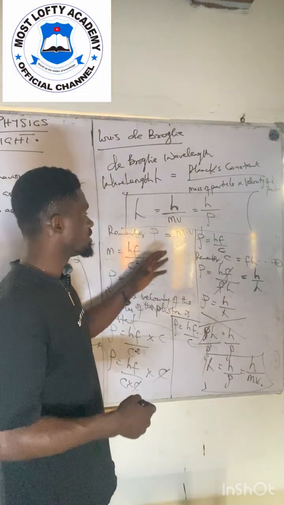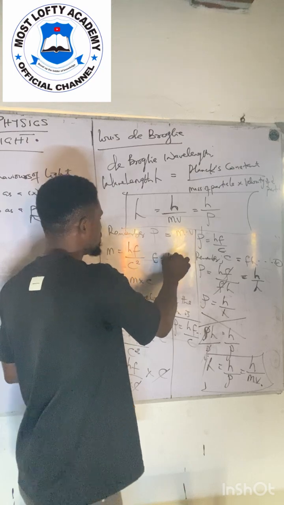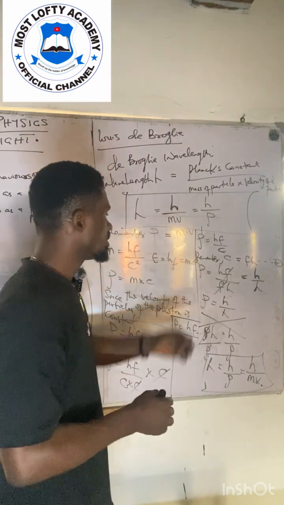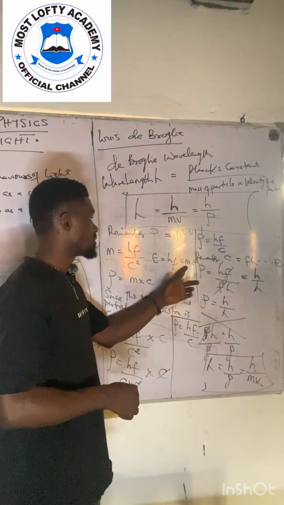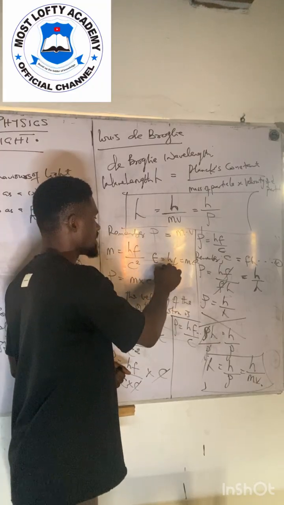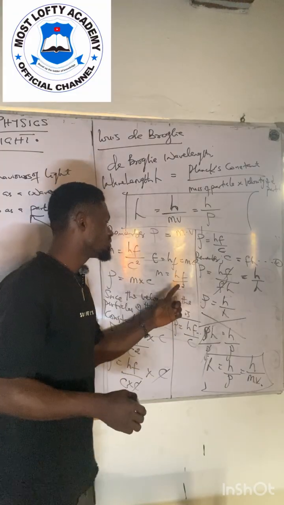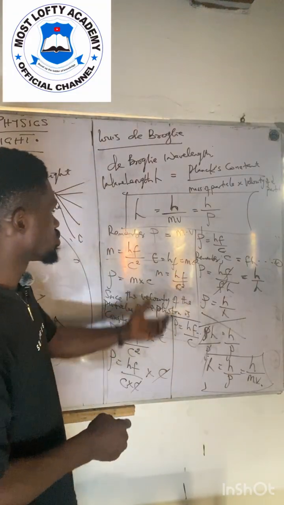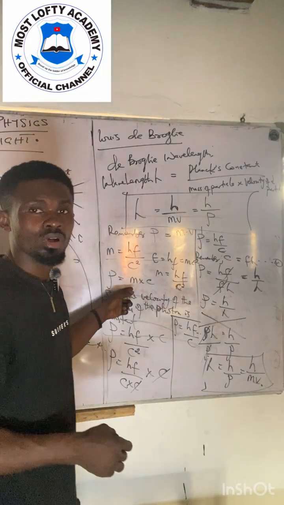So equating the two energies, E equal to hf and also mc squared, we make the mass the subject of the formula. So you have that mass is equal to hf all over c squared. Having known this is the mass, we can now calculate the momentum of the photon.